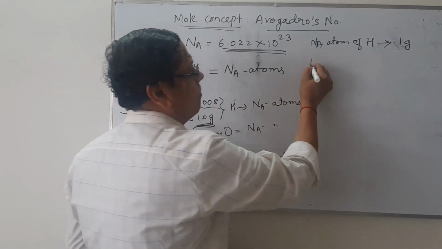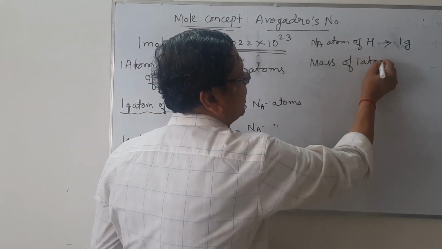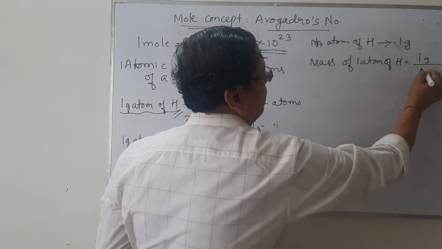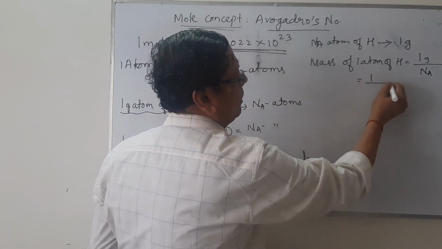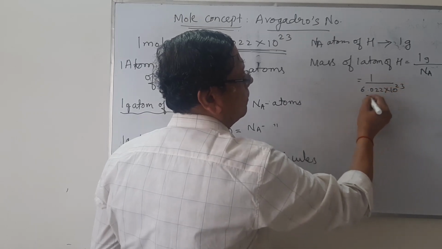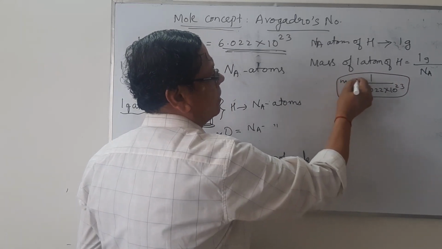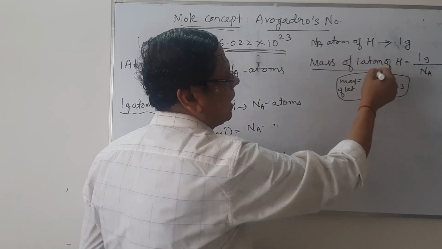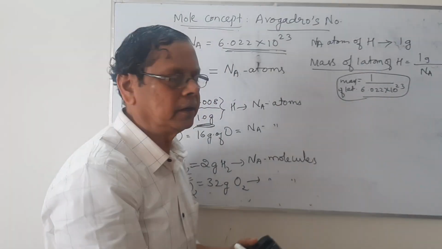If I take the mass of 1 atom of hydrogen, it is nothing but equal to 1 gram divided by Avogadro number, or 1 divided by 6.022 into 10 to the power 23 in the denominator. Whatever is the value, this will give rise to the mass of 1 atom of hydrogen. In general, mass of 1 atom of any element is equal to atomic mass divided by Avogadro number. So in general,